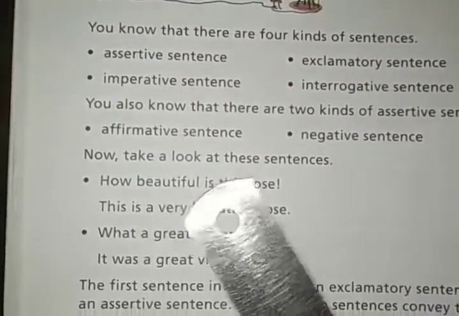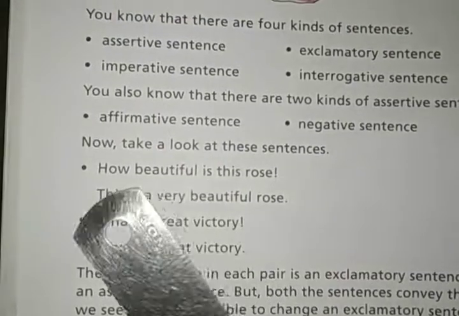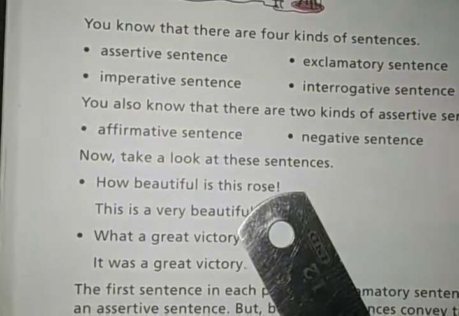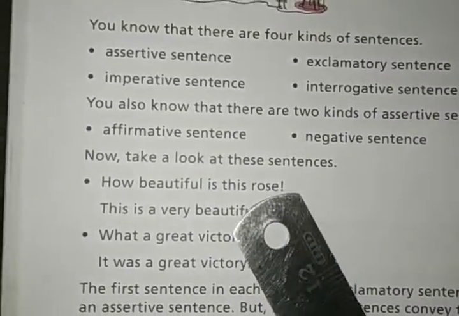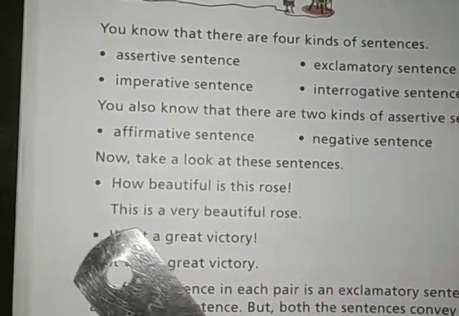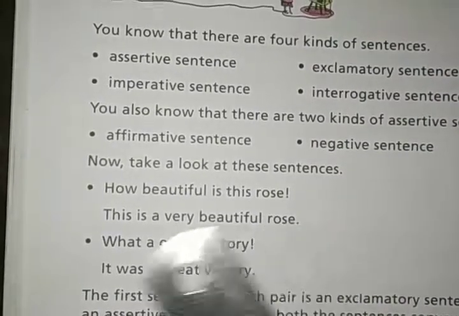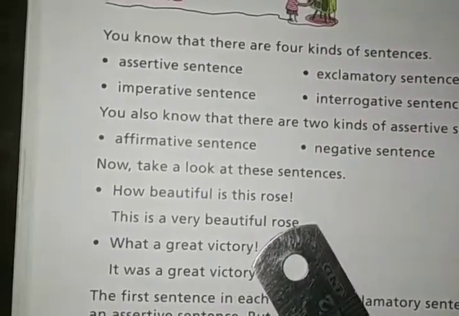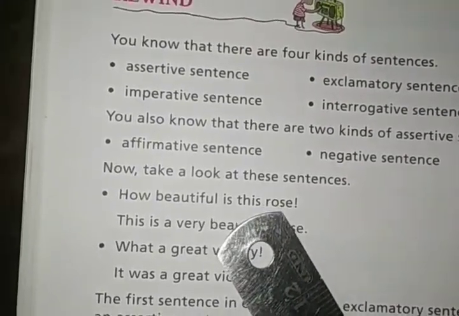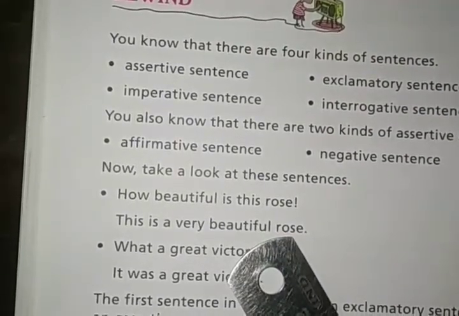Now take a look at these sentences. How beautiful is this rose? This is a sudden, happy feeling, and the exclamation sign is also there. So this is an exclamatory sentence. The next one is: This is a very beautiful rose. So the first one is an exclamatory sentence, and the second one, what kind of sentence is this?